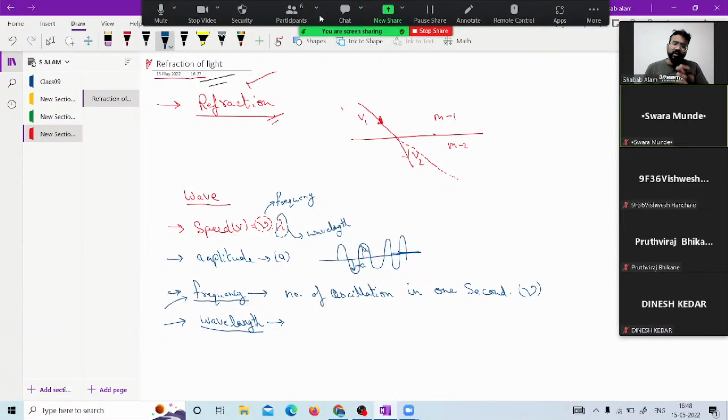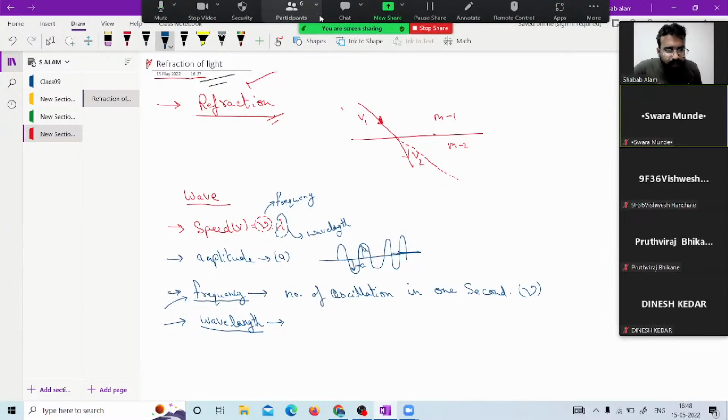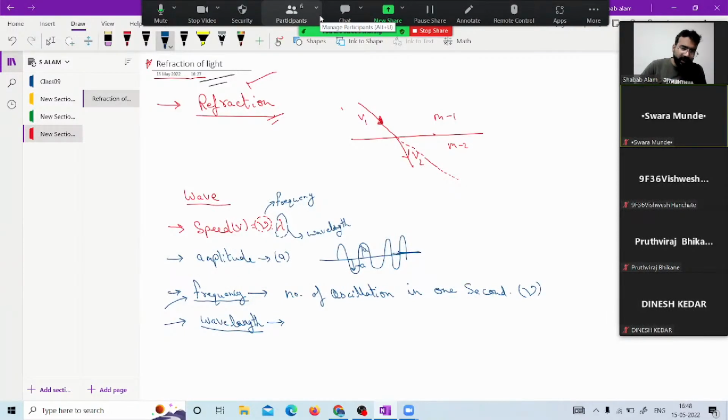That is what you have to propagate the wave. So ultimately you will shorten your steps. This step is only the wavelength. When a ray of light travels from one medium to another medium, it shortens its steps, it shortens its wavelength to propagate from one medium to another.